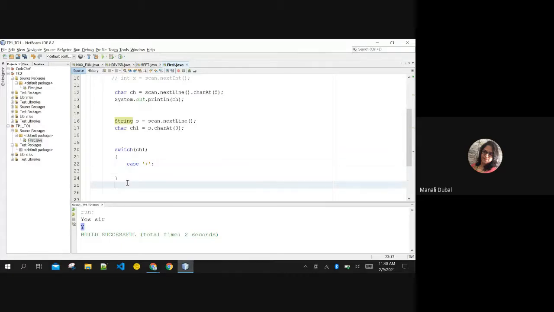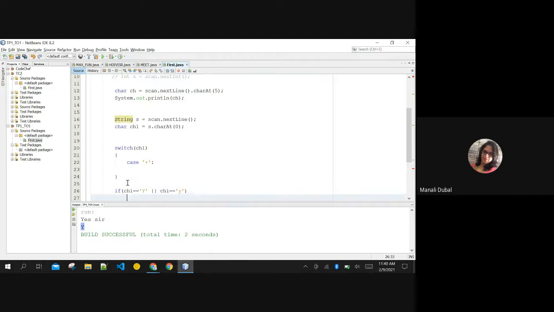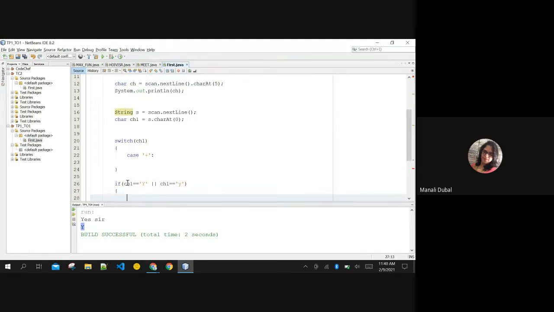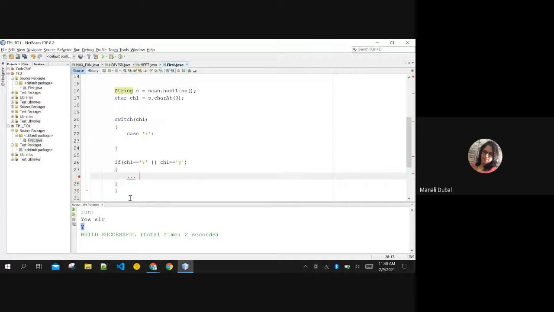Or you want to check that whatever the user has entered is equal to y, or if you want to remove the case sensitivity, if ch1 is equal to small y, then continue with the program. Do some step to continue with the program. In that scenario, you can use this kind of sequence, right?